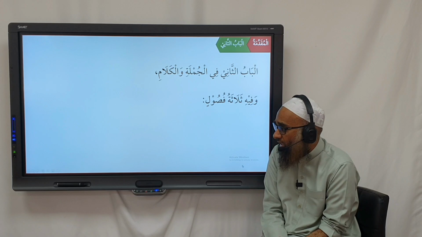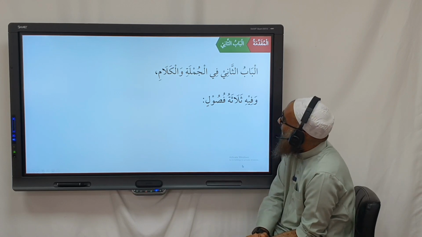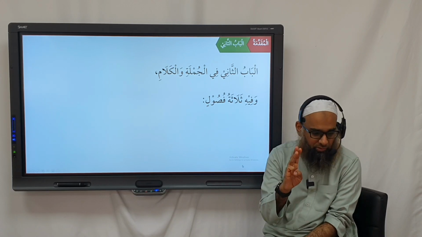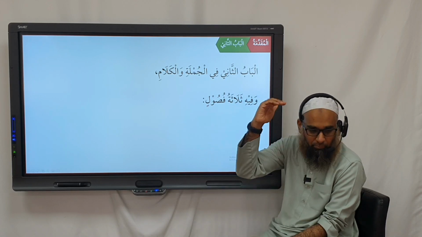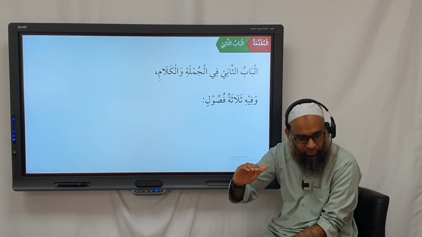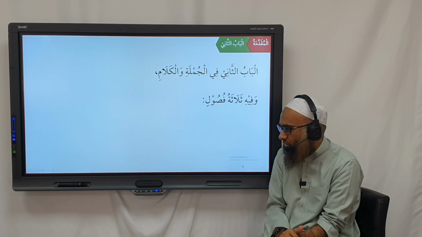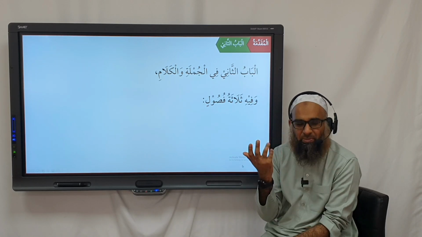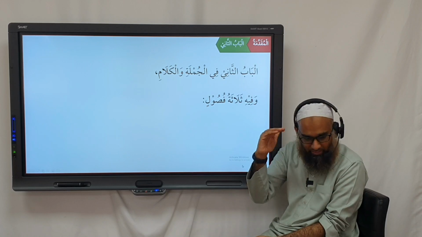وَفِيهِ ثَلَاثَةُ فُصُولٍ. And in this chapter, there are three fasl. So fasl is also another breakdown. You have maqsid as a top heading. In the second heading, you have bab. And then in the bab, we have fasl. So like a smaller heading. Again, it's not like a specific meaning, but just different words to see the different headings.